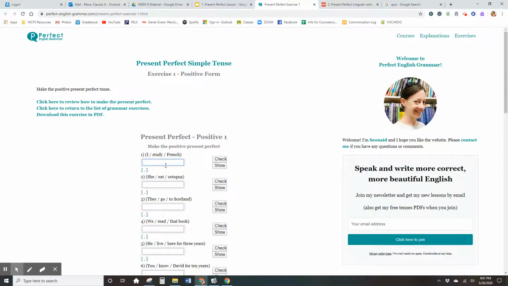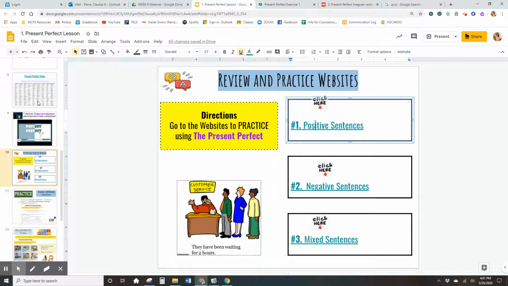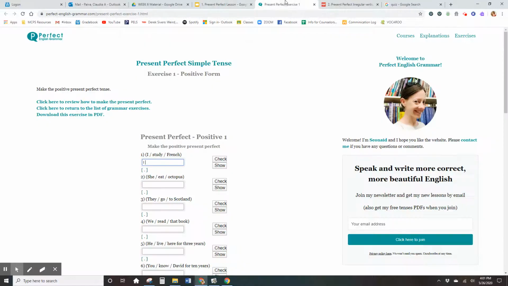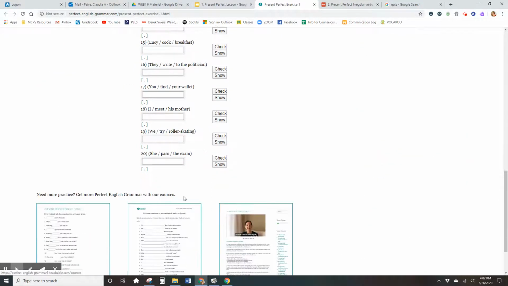So for example, I study French. What auxiliary am I going to use? I have, okay? So I have, and study is a regular verb. So I'm going to say I have studied French, right? And I'm going to check. Oh, that's correct. And I am going to complete everything until number 20. Here you have regular and irregular verbs.